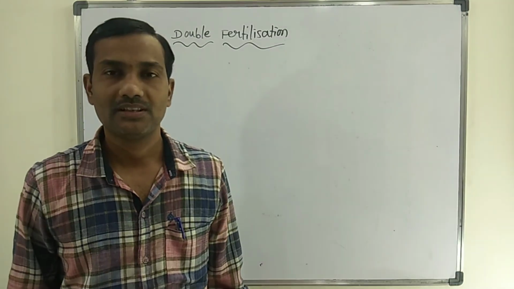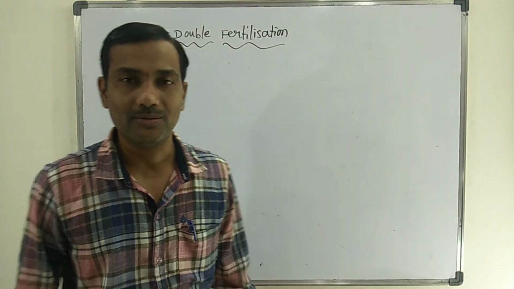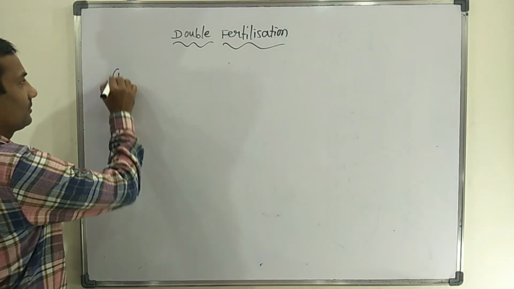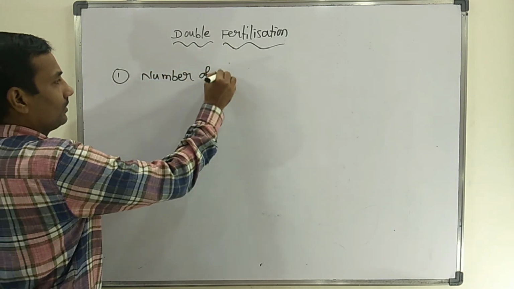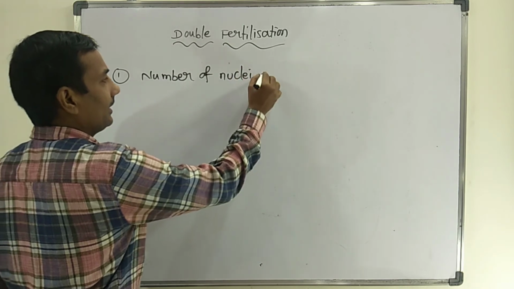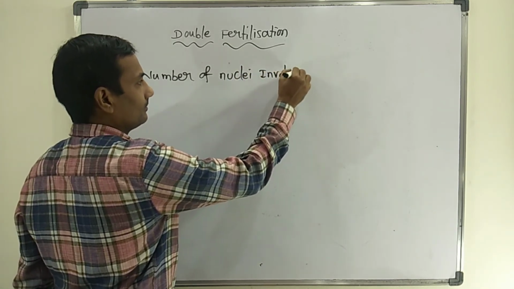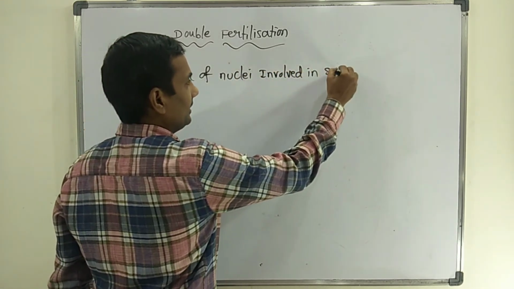Some important points related to double fertilization. The first question: the number of nuclei involved in syngamy.